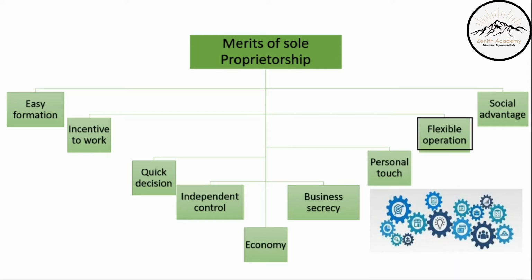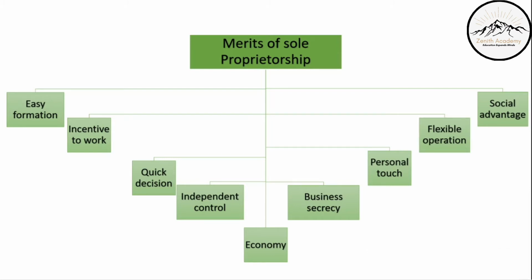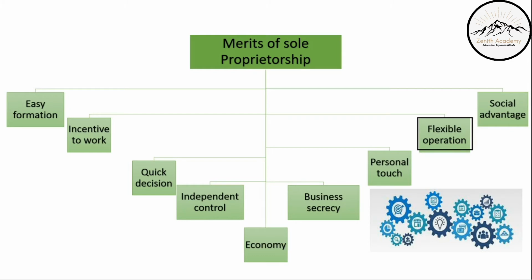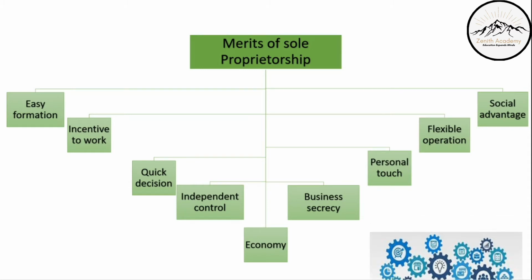Flexible operation. Because it is just one person that is working, he or she can adjust the entire schedule, entire working of the business on their own. They don't need to work so that it's convenient for someone else. They see their own convenience, and they work as and when they please. So it's very flexible. They can adjust all the timings, all the working, all the processes on their own. That's why it is said that it is flexible operation.